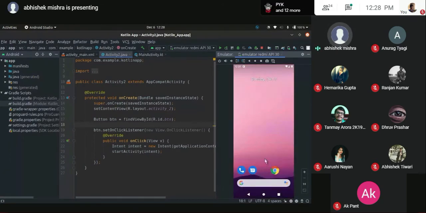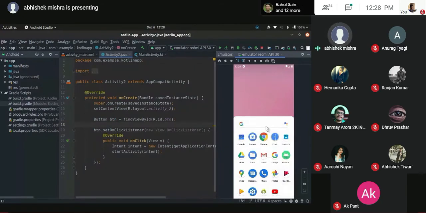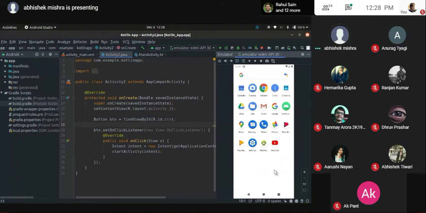This is my emulator. Before I run my application, I'll show you the home page, what it looks like. It basically is an Android device that is running on my system resource. There will be a small lag. I'm sorry, my laptop is not up to the mark where I can run it proficiently. This is all the applications that we have installed. By default, it is a clean OS right now. It does not have anything. This is the default icon that we have.